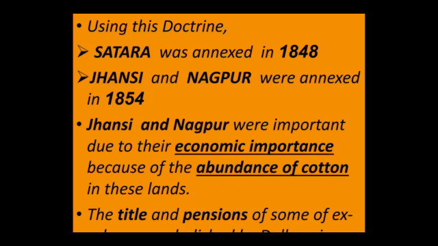Why? Because of the abundance of cotton in these lands. There was cotton cultivation in Jhansi and Nagpur, which was of very important value. When exported, it would fetch a lot of money. So that is why they were economically very important. So the British thought how to gain control over them, and they applied this doctrine over these regions.